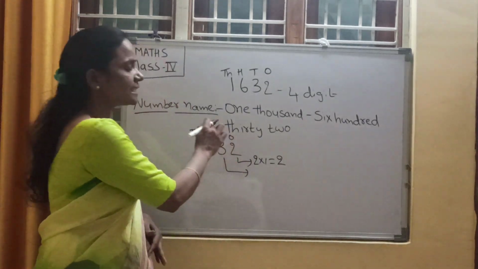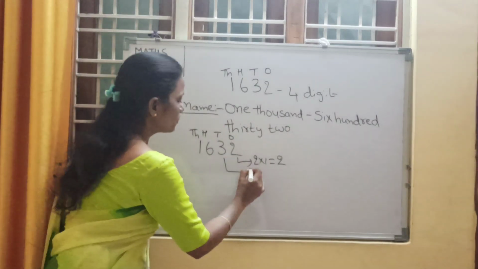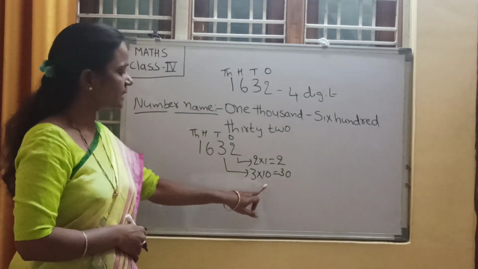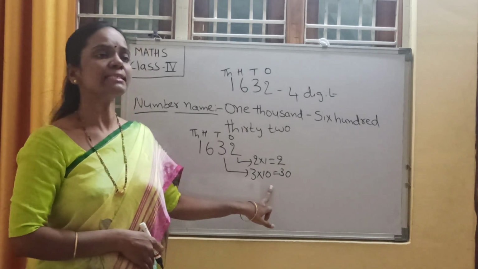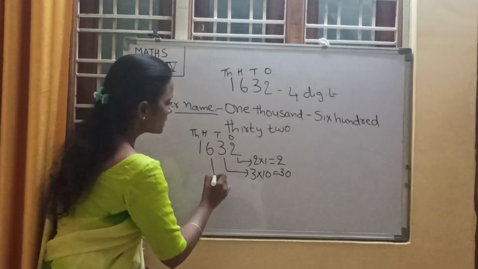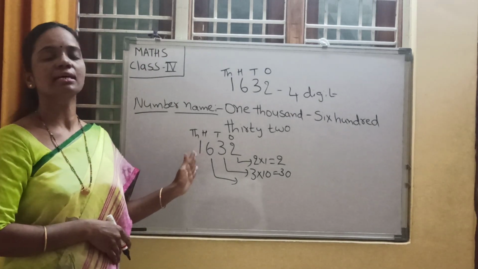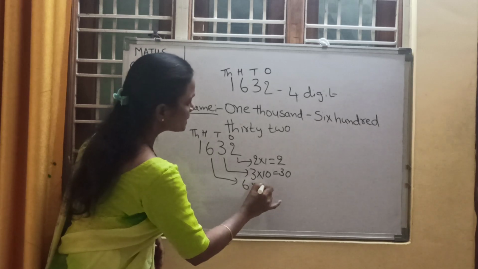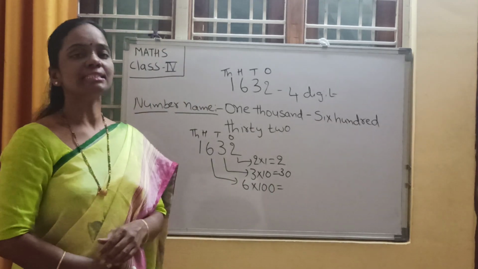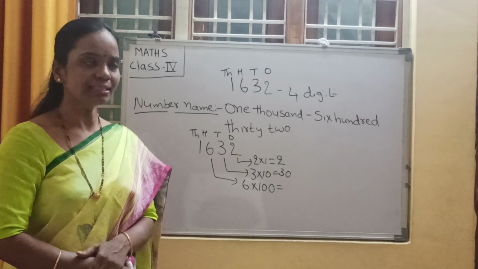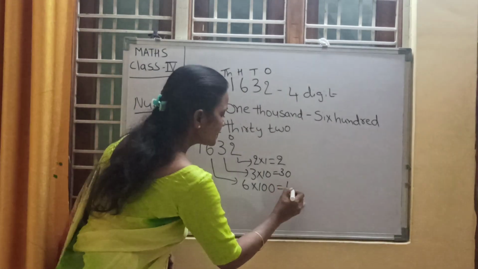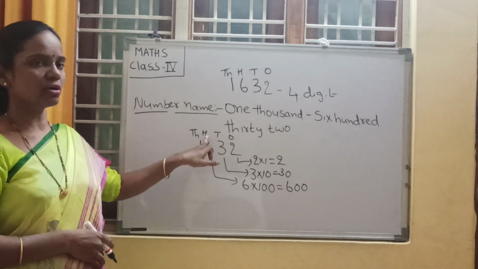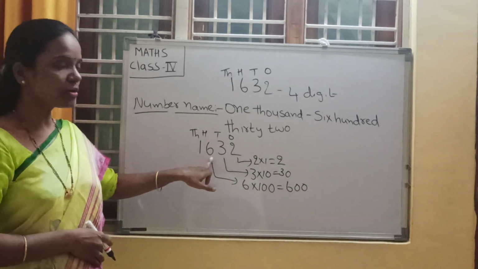As 3 is in tens place, 3's place value is 3 into 10. How much, children? Yes, 3 tens are 30. 30 is the place value of 3. Next, what is the place value of 6? 6 is in hundreds place, so 6's place value is 6 into 100. How much, children? 600 is the place value of 6.